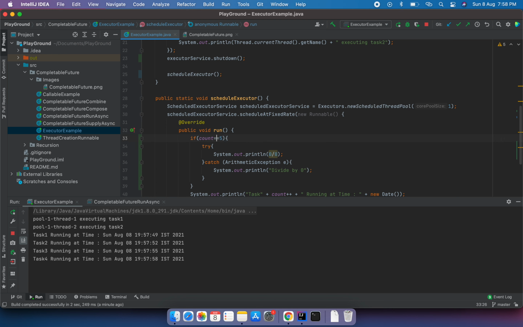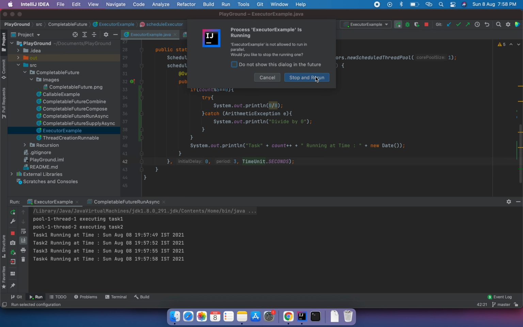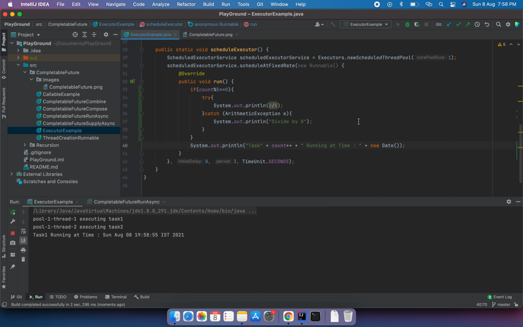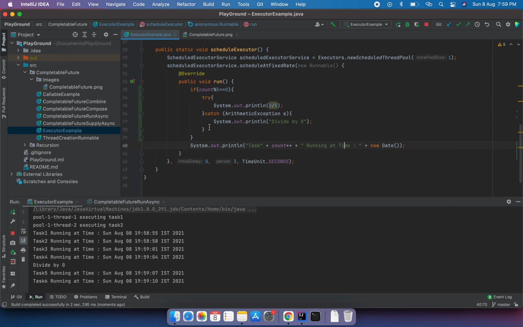Okay, so let's have a quick recap. Count mod 5, I'll do this, is equal to 0. So let's rerun this program and see what the behavior is. Okay, so 4 tasks ran. Then the fifth task is where we are catching the exception, so that's why the other tasks have been executing. The 10th task will have the same divide by 0 exception.